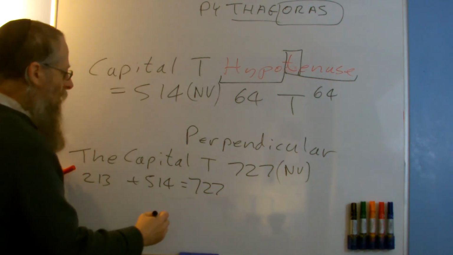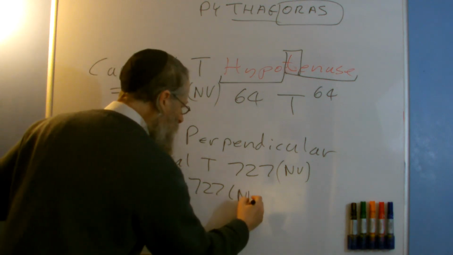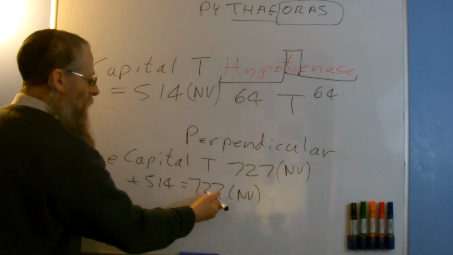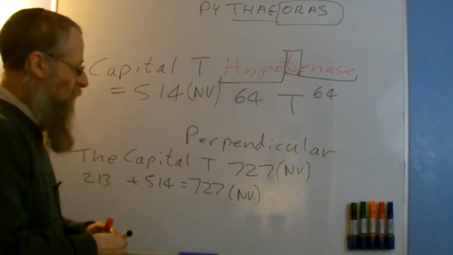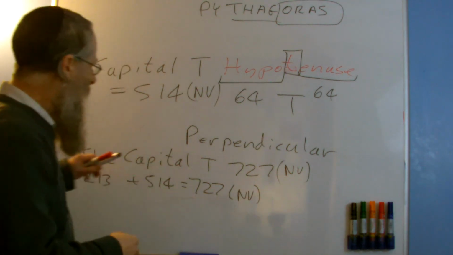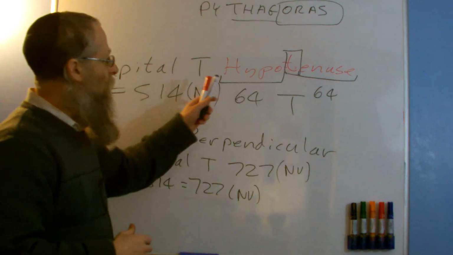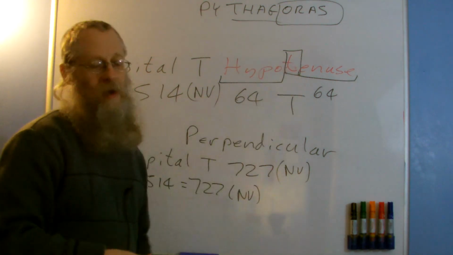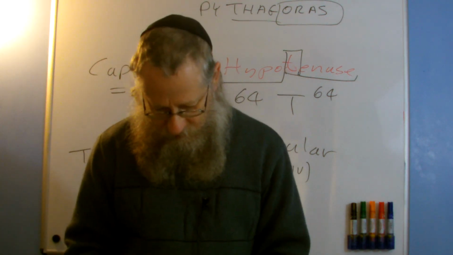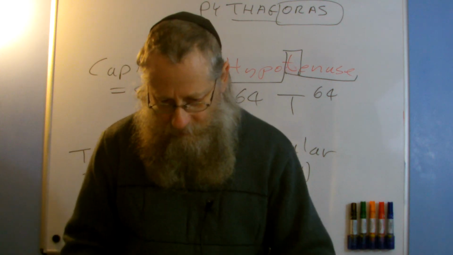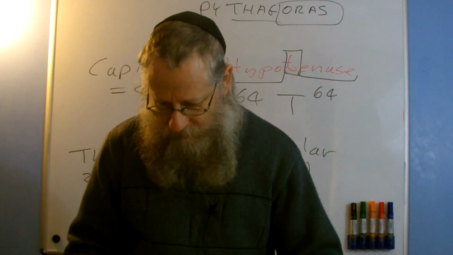In other words, the word the capital T has a normal value of 727, which is the same as the normal value of perpendicular, which is a very interesting connection because first of all we're using the same system, and that's what the capital T is, a perpendicular, and it's in the middle of the hypotenuse. I could go on a few other things, but I'm going to leave it there.